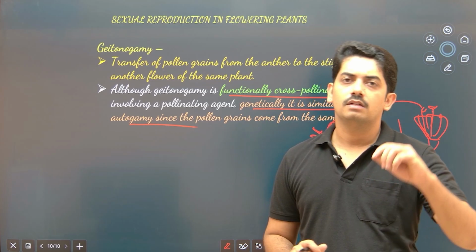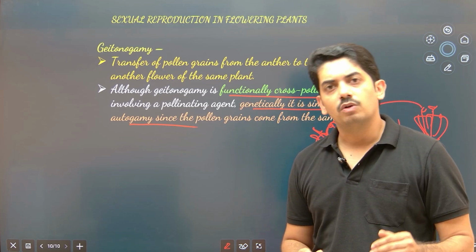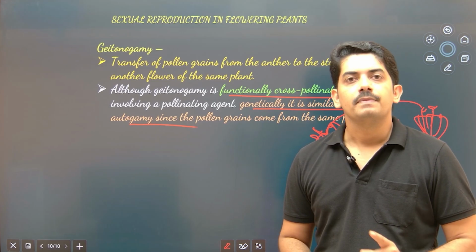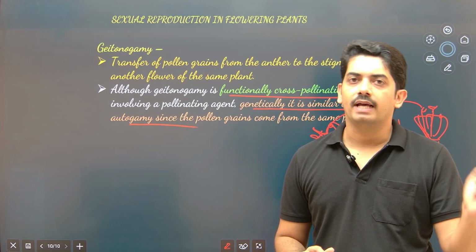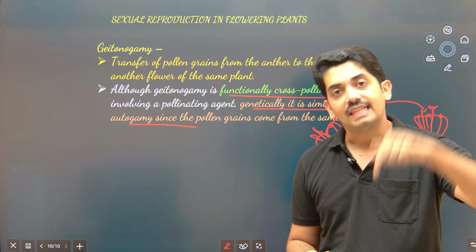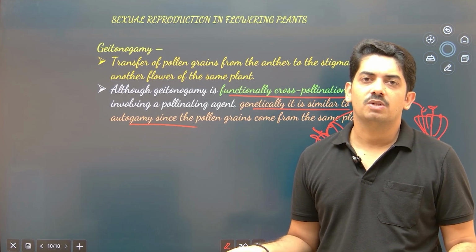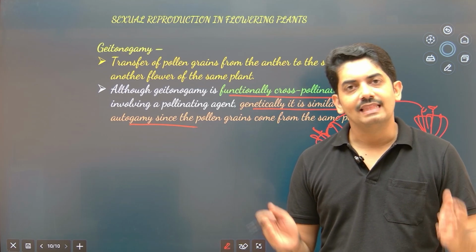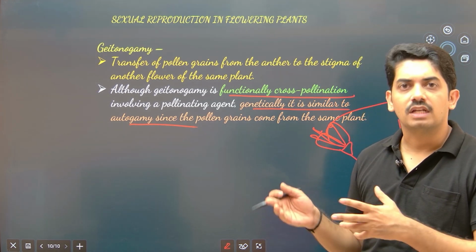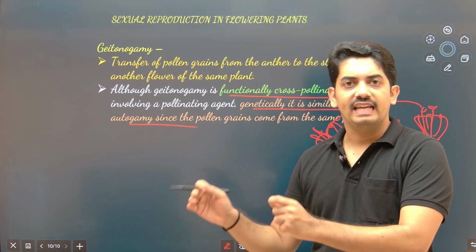At that time, please make sure that geitonogamy is similar to autogamy for one reason, that is, transfer of pollen takes place from anther to the stigma of a different flower of the same plant. That means the genetic constitution is the same. It is like self-pollination, but functionally it is cross-pollination, requiring pollinating agents.